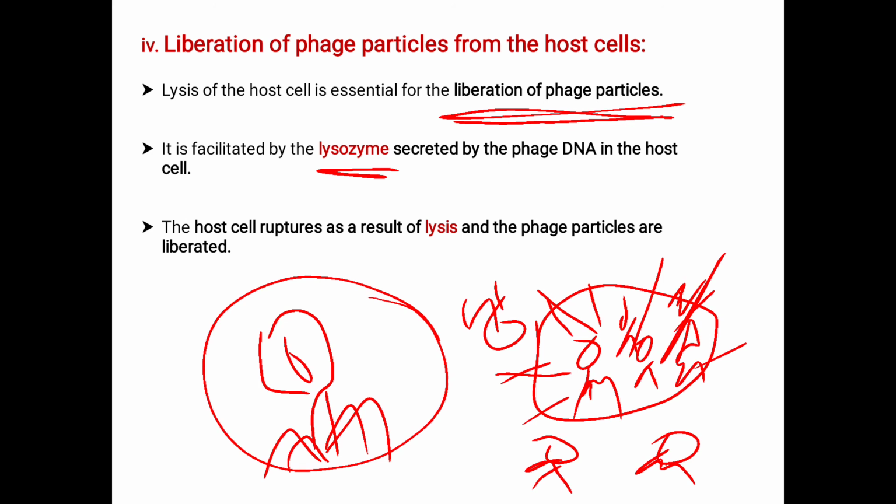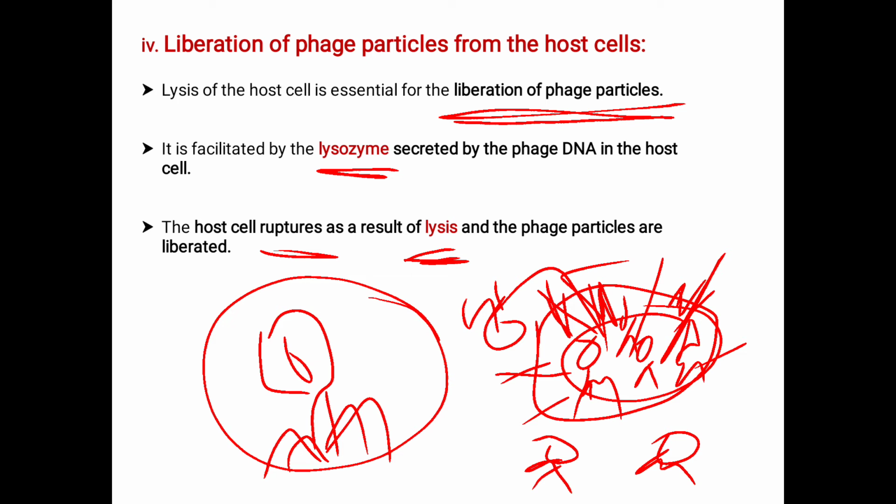This lysosome helps to break the host cell. The host cell ruptures as a result of lysis. Rupture is called the lysis and the phage particles are liberated. Here the synthesized phage particles are liberated out of the host cell. This is in the lytic phase.